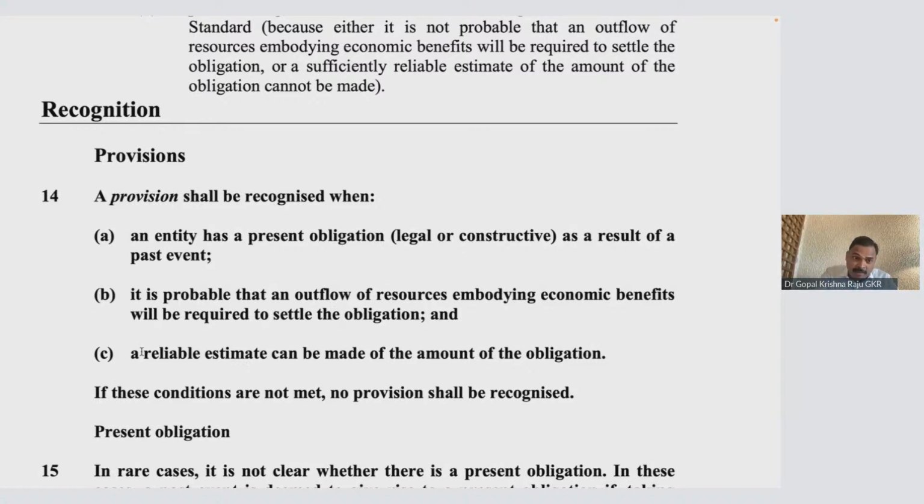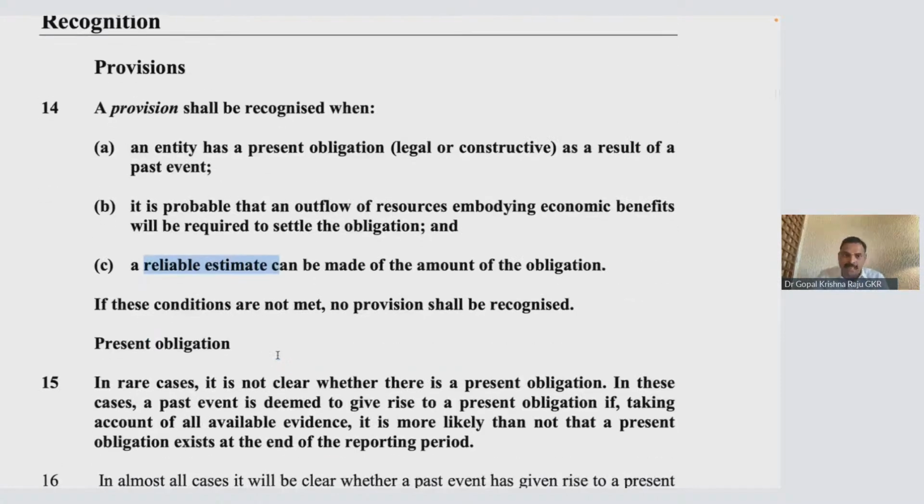Reliable estimate is a place where the auditors will say, it is only an estimation, we are not able to audit it beyond what they have explained to us. Therefore, it is a key audit matter. Please take note of it. These are some of the accounting areas where the entry is not based on a transaction, but only on an estimate. So that is with respect to provision.